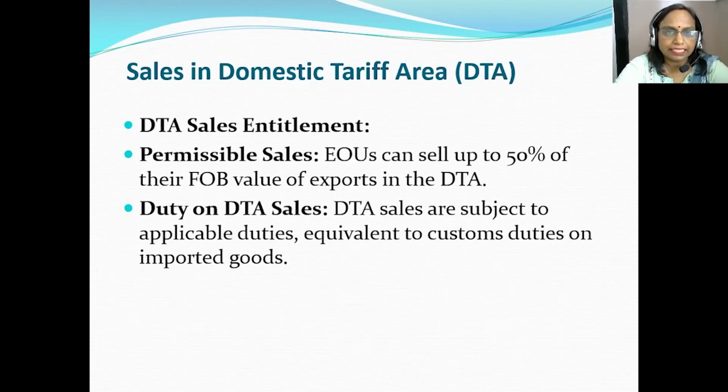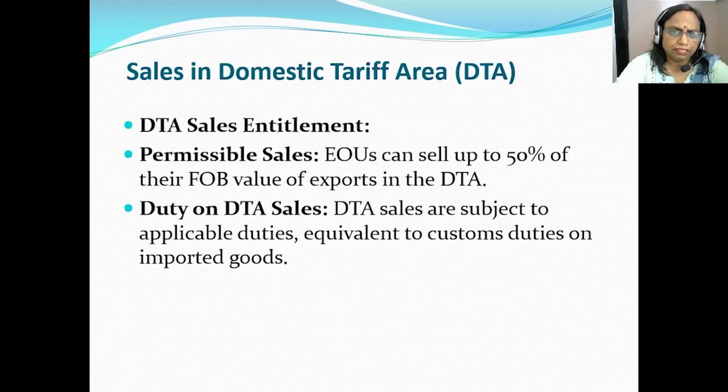Then the next benefit they enjoy includes sales in the domestic tariff area, that is DTA. So DTA sales entitlement is enjoyed, that is, permissible sales. The EOUs can sell up to 50% of their FOB value of exports in the domestic tariff area.